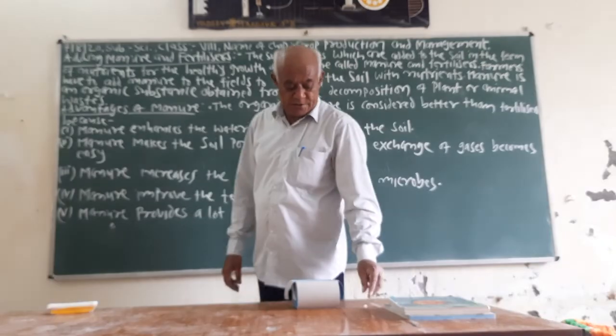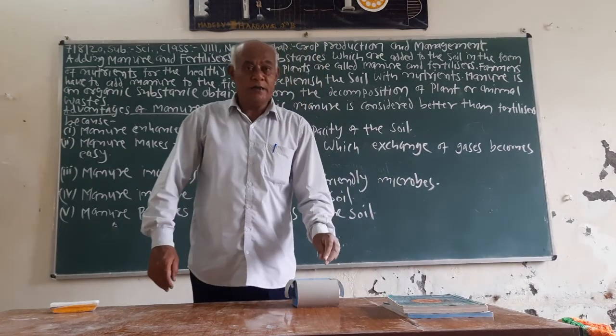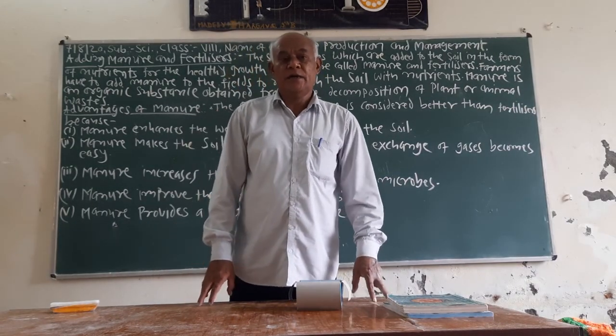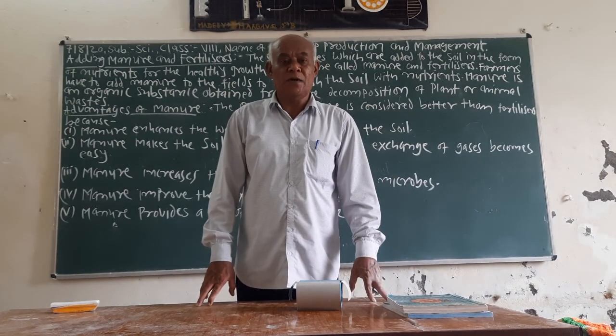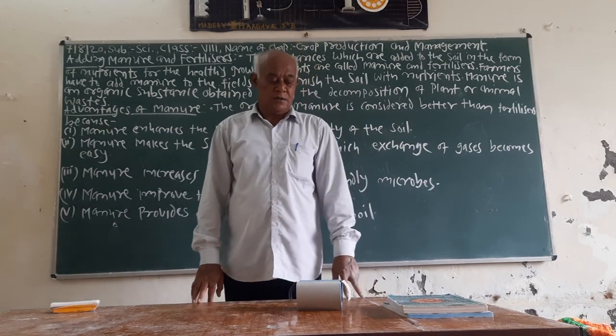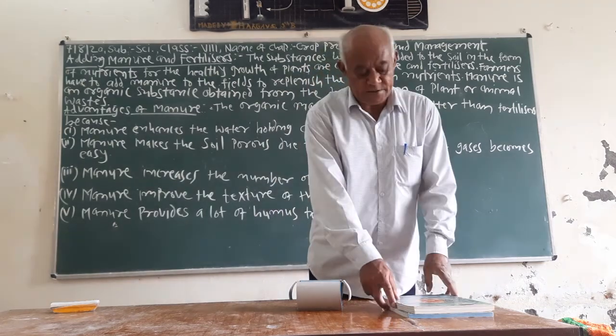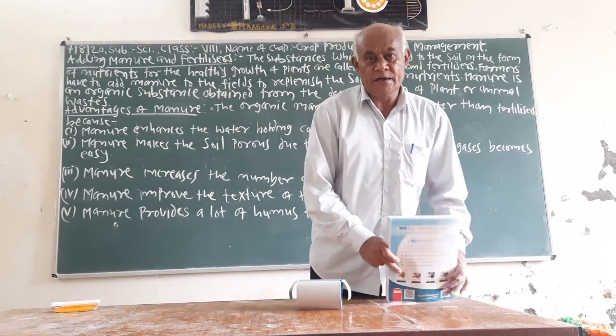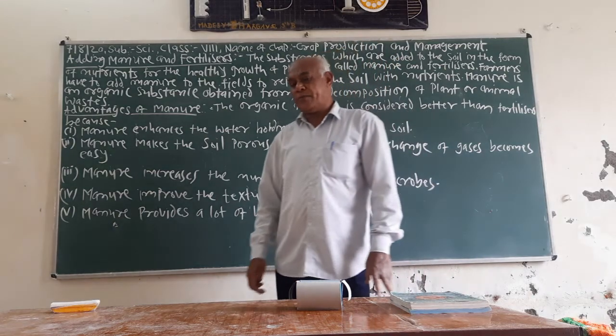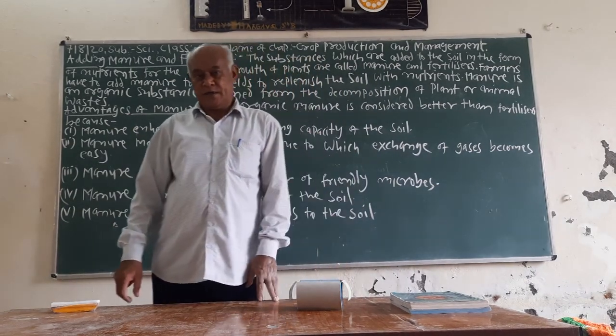Sowing is putting the seeds into the soil. Some precautionary measures are taken during the process of sowing.